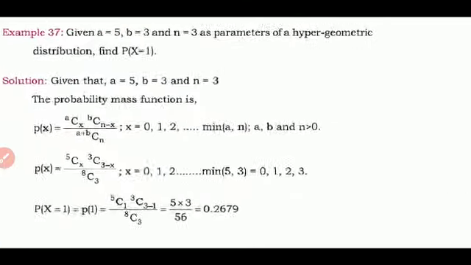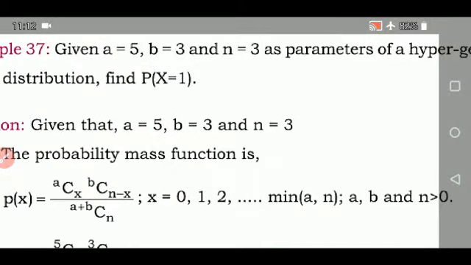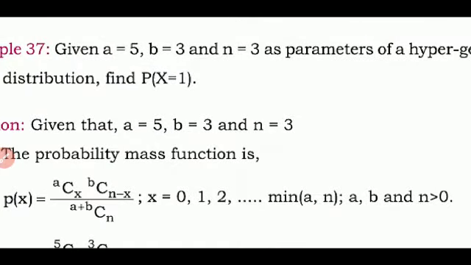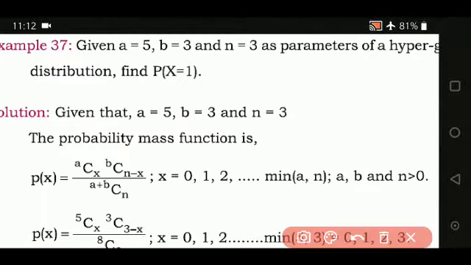Let's see another simple example. This is an example for 2 marks. Given A is equal to 5, B is equal to 3 and N is equal to 3 as parameters of a hypergeometric distribution, find the probability X is equal to 1. What are the given things? A is equal to 5, B is equal to 3, N is equal to 3.